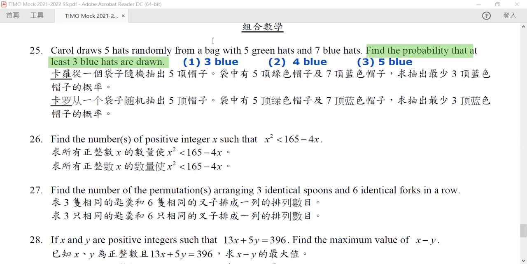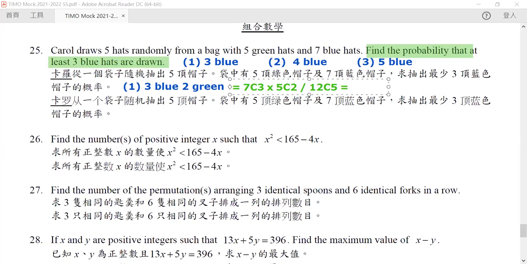Okay, so now let us calculate. The probability of drawing 3 blue means that it must be 3 blue and 2 green. What's the probability of drawing 3 blue plus 2 green? The probability is exactly equal to, you get 3 from the 7, so 7C3, multiplied by you get 2 from the 5, so it's 5C2, and then divided by all the hats. We have 12 hats, and you select 5. So this is the probability.